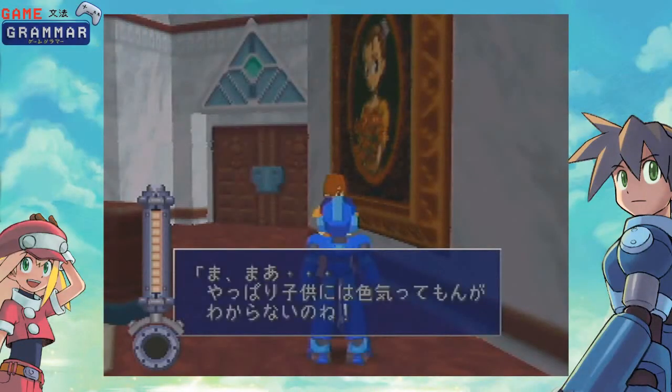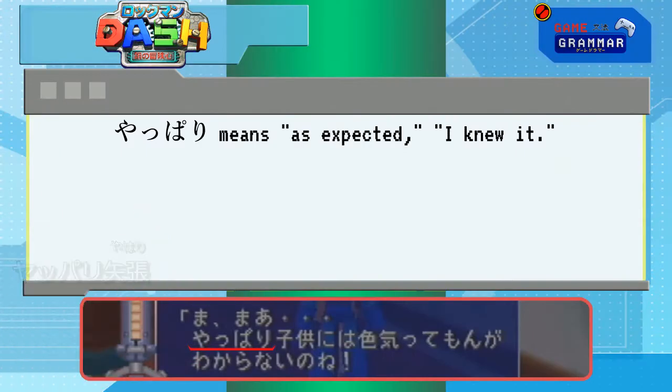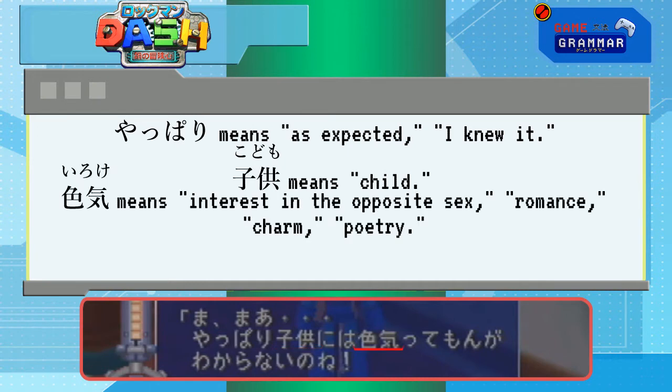やっぱり子供色気ってもんがわからないのね. Yappari means also, or as I thought, or still. Here we're gonna say "I knew," and kodomo means child. She's calling us a kid here. You'll see why. Iroke means interest in the opposite sex, or romance, or it can even mean poetry.